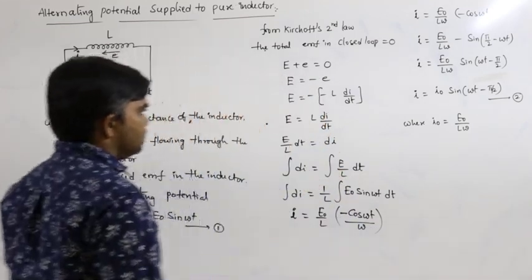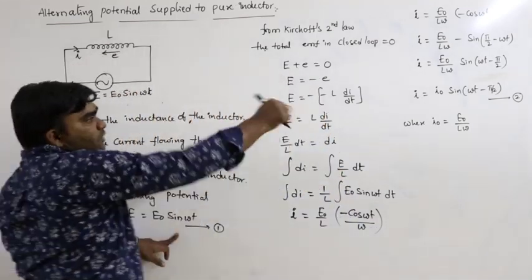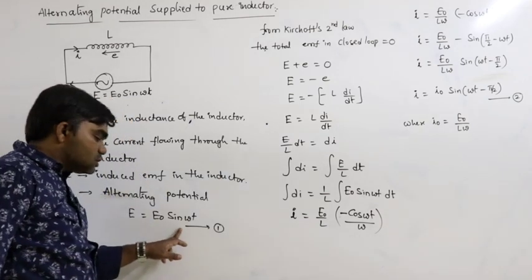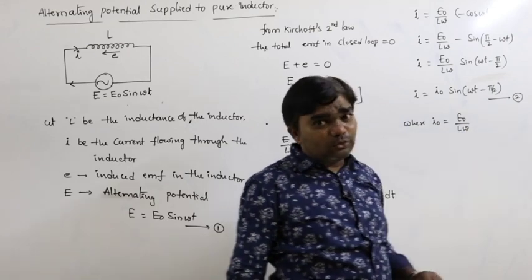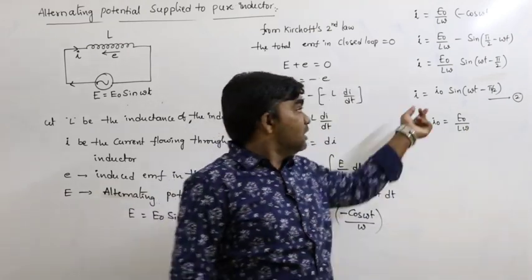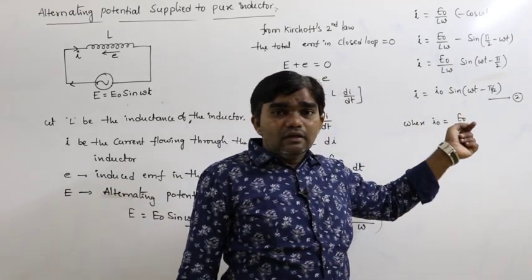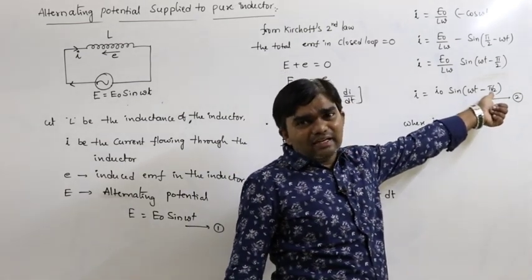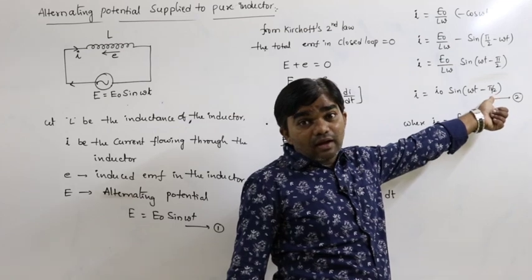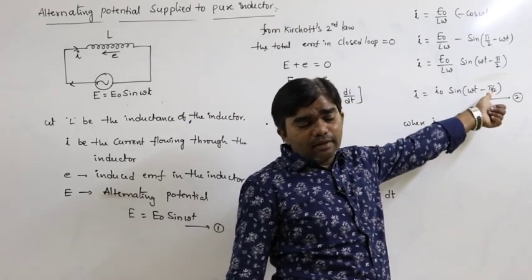So this is the situation. But what is the phase difference between these two equations? This is only sin omega t, but it is sin of omega t minus pi by 2. Minus pi by 2. That means current is lagging by an angle pi by 2.